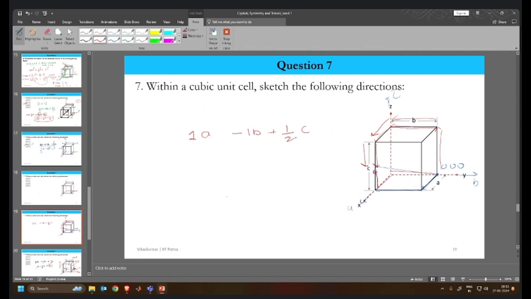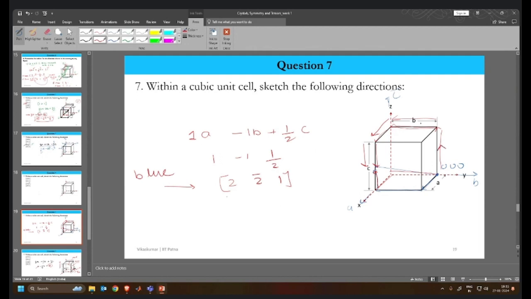So 1, -1 and 1 by 2 we are having. From every path we should get the same direction, but we'll not consider this fraction in the Miller indices. So we multiply the entire thing by 2. We can say 2, 2 bar and 1. This is the Miller indices of the particular direction following the blue path. Now let's go with the red one.